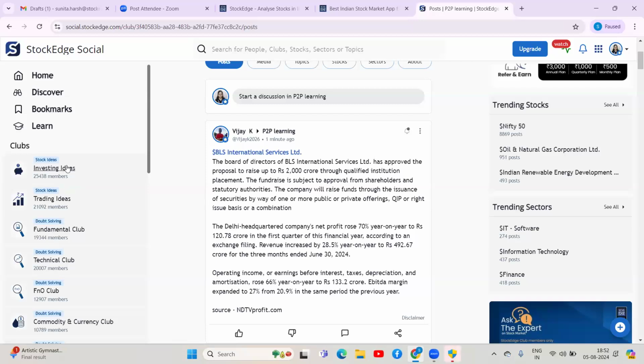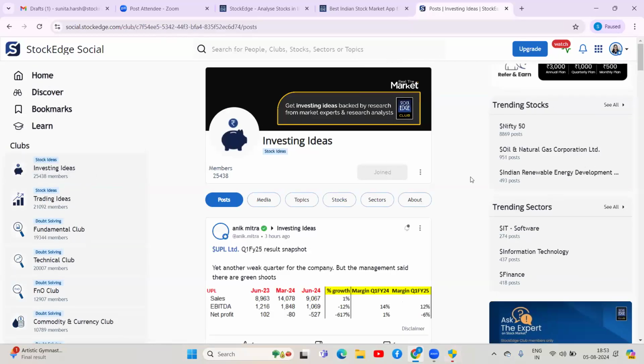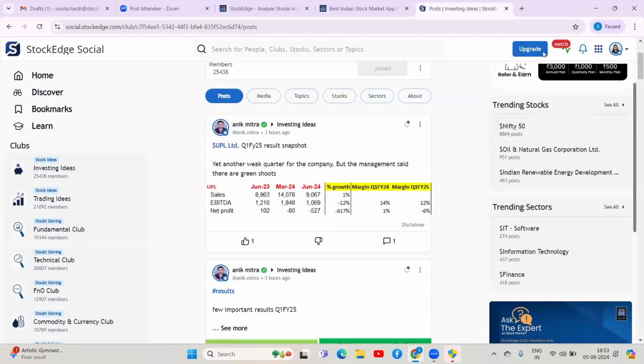So once, let me show you key investing ideas. What are investing ideas and trading ideas? As the name suggests, stock ideas. If you want investment-related recommendations by experts, you can come to the investing ideas. Here, long-term related recommendations are being given by green tick experts.